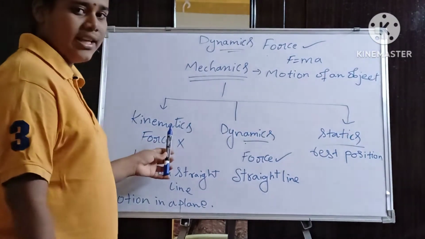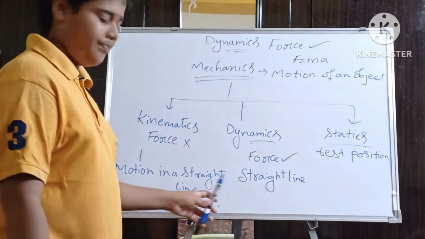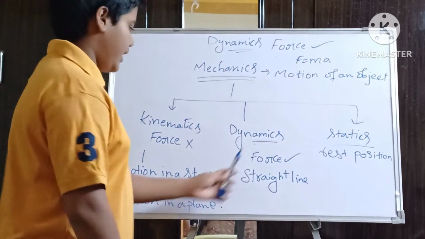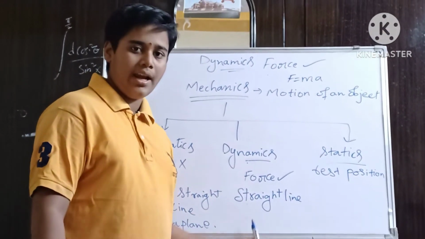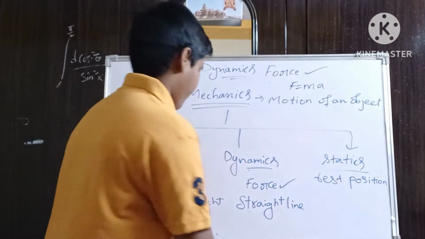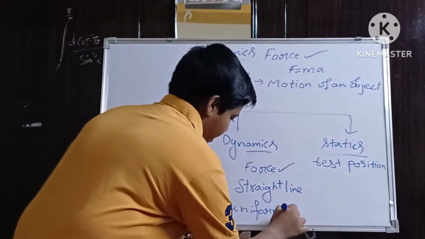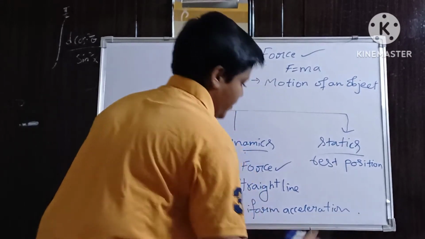Kinematics is again divided into two branches: motion in a straight line, motion in a plane. In dynamics, we have to consider force, straight line and uniform acceleration.